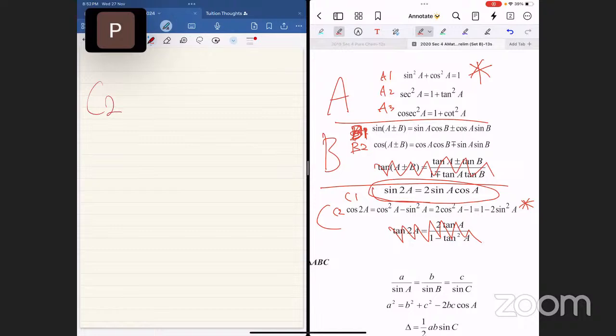That's the other bonus. Okay, come people, cosine 2a equals cosine square minus sine square equals 2 cosine square minus 1 equals 1 minus 2 sine square a.